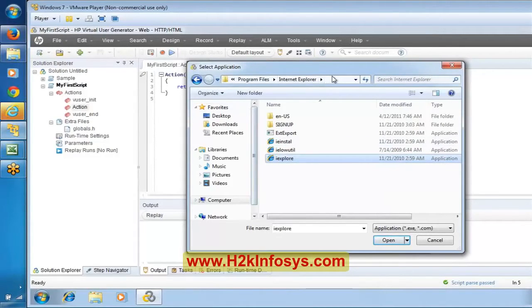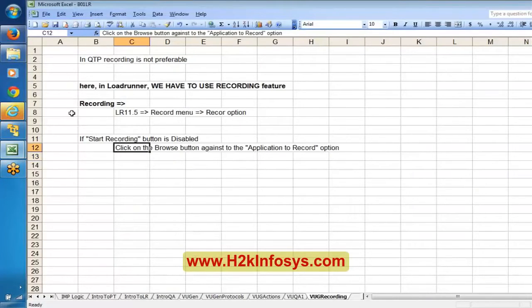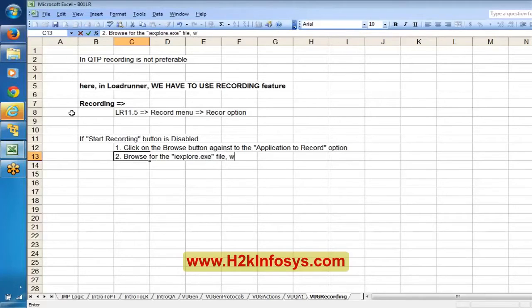So you need to browse for the iexplore.exe file, which is generally available in C drive, Program Files, Internet Explorer.